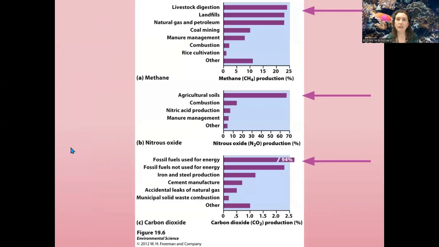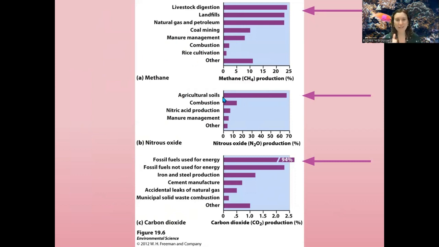When we're looking at what's actually causing all of that harm, when we're looking at methane in my top graph, nitrous oxide in my middle graph, and then carbon dioxide, I put some arrows next to where we see the biggest sources of this release. So we've got methane up here. What we're seeing is livestock, right? Livestock is going to be a big one because, again, of that gut bacteria going through that digestion, it is going to be producing methane as a byproduct.